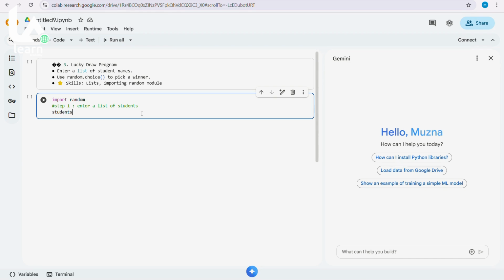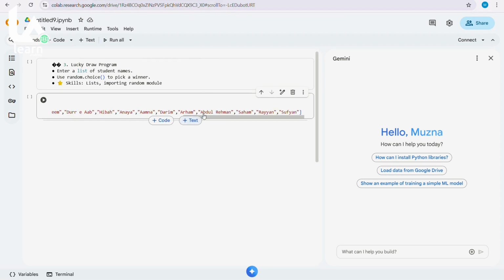Okay, so we will write students. The name of the list is students. Then equals to, then the square brackets and the quotation marks with commas, and then we will write the students' names, like Fatima, then again Hiba, then Muzna. So I will write the names, just wait, and then we will continue. Okay, so I have written the names of all of my classmates.